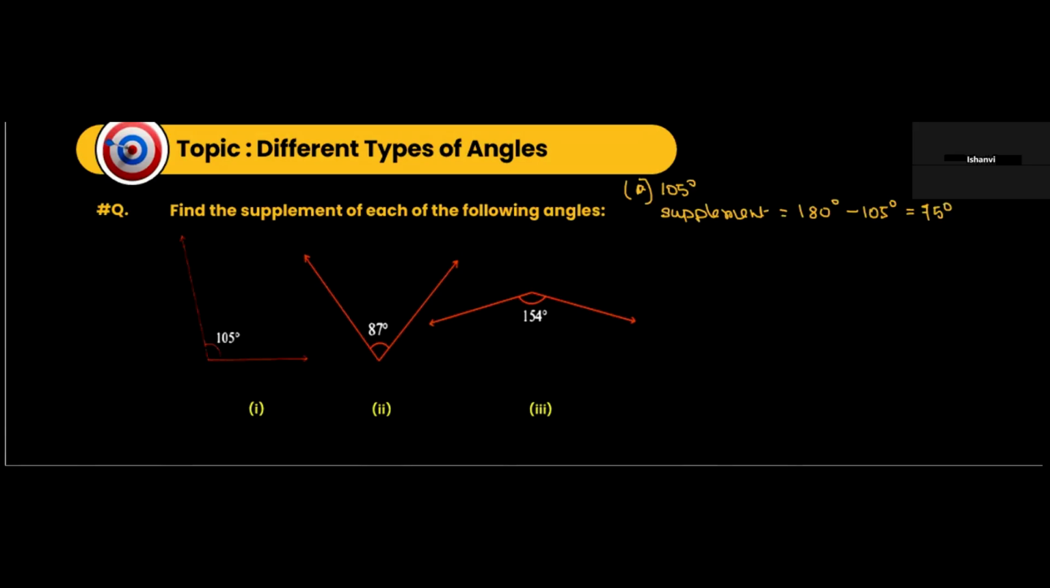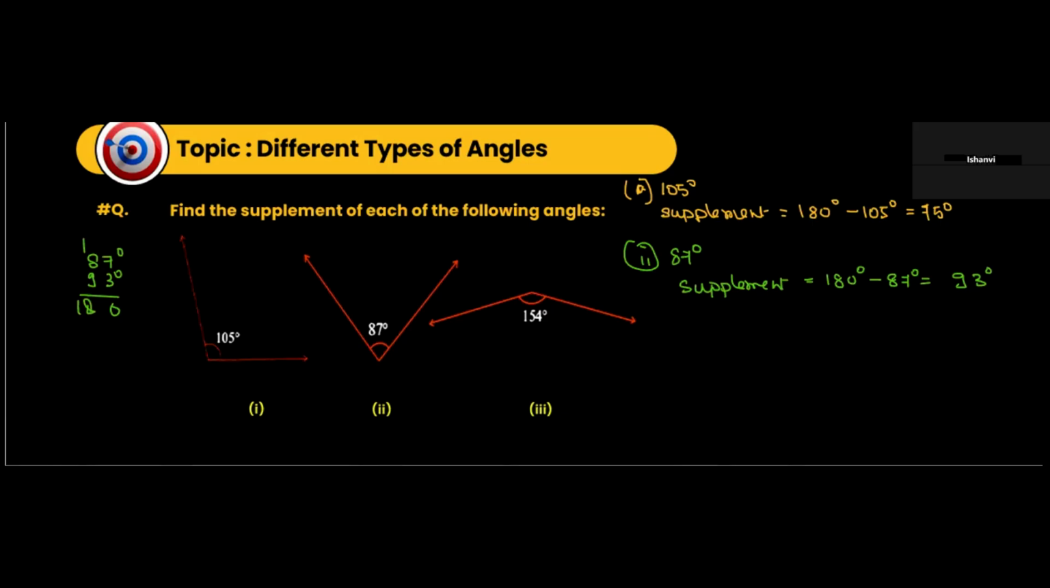We have here 87 degrees. So what will be the supplement of this? The supplement will be how much? 180 degrees minus 87 degrees. That's 93 degrees. We have 87 degrees and this is 93 degrees. So 7 plus 3 is 10. So this is 180 degrees.